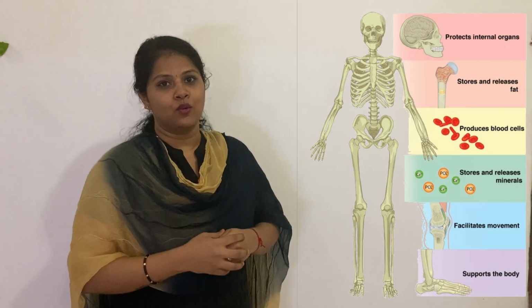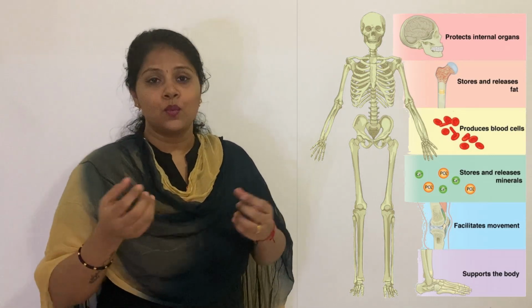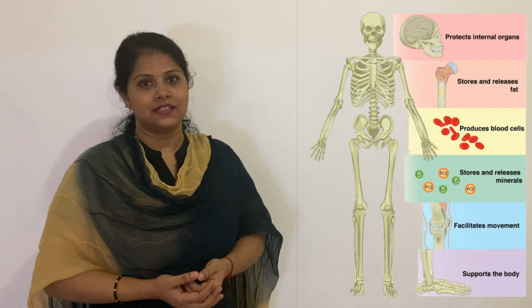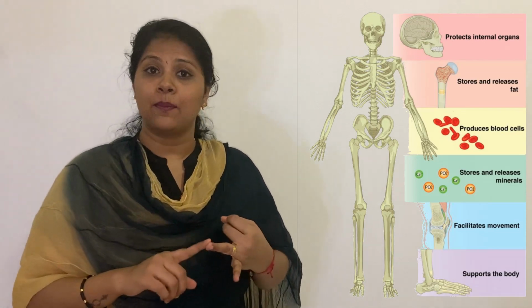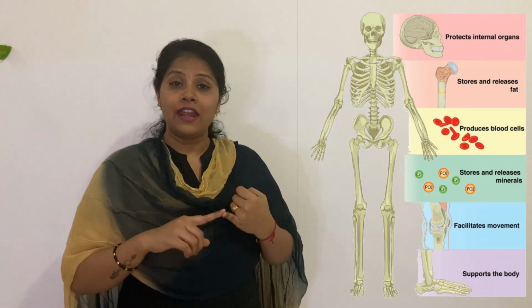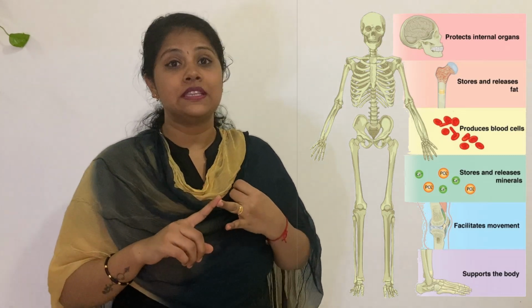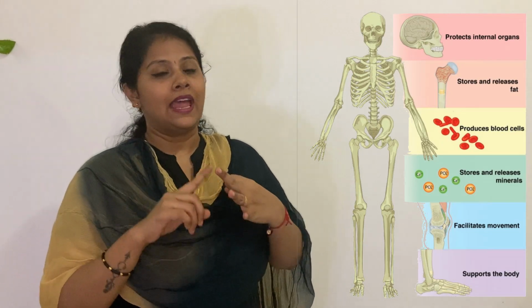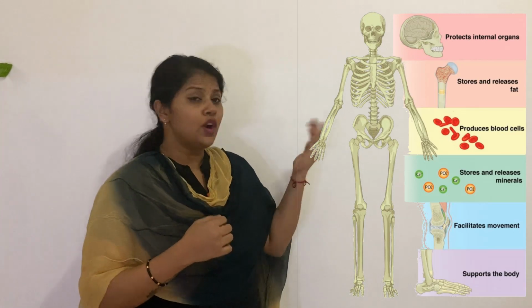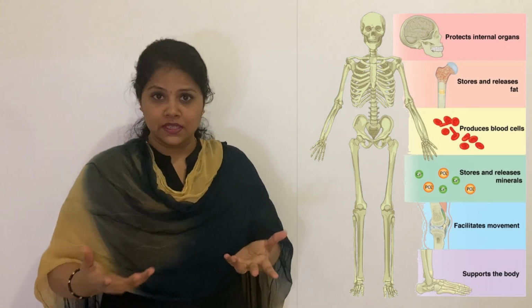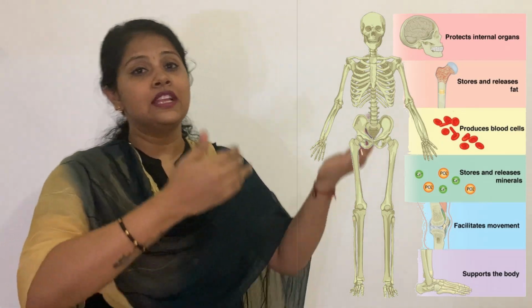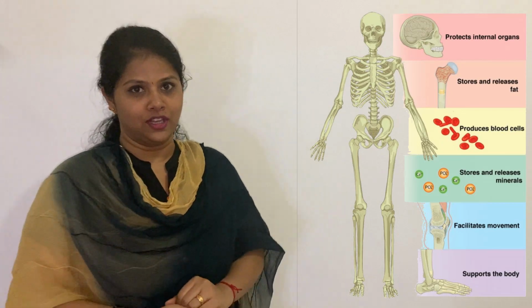Now what is bone marrow? Bone marrow is a liquid present inside the bones which produces new blood cells like RBC, WBC and platelets. The full form of RBC is red blood cells, and WBC is white blood cells, and platelets help in clotting of blood. Now what does RBC do? RBC has hemoglobin in it, so it takes the oxygen to all parts of your body.